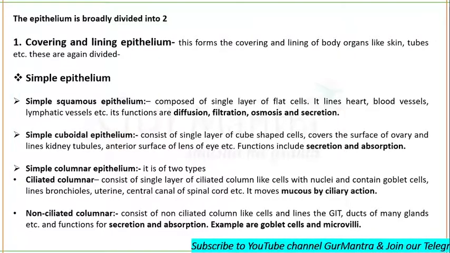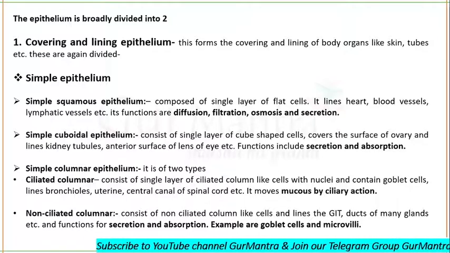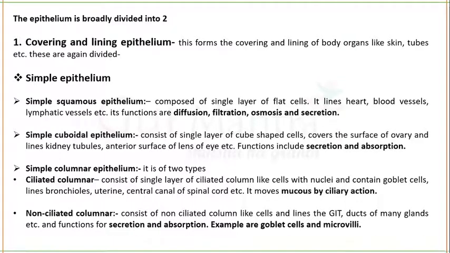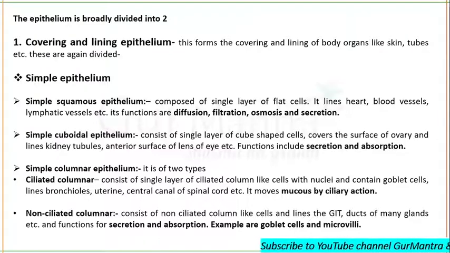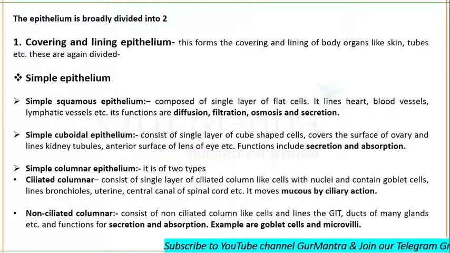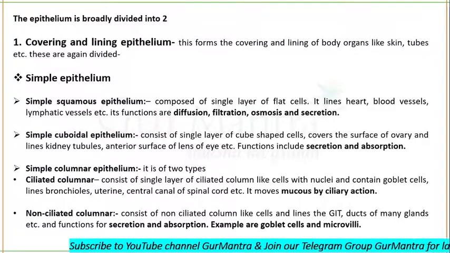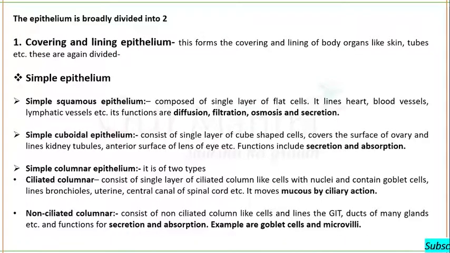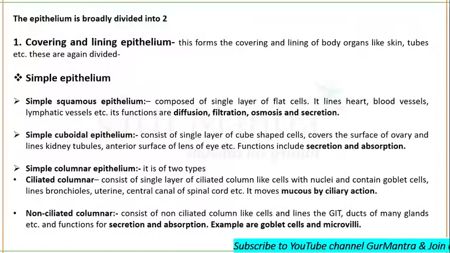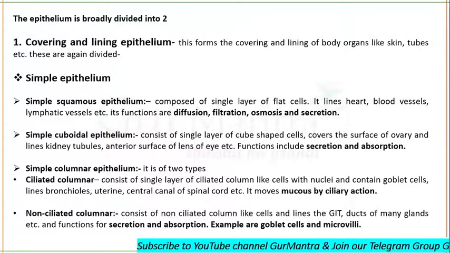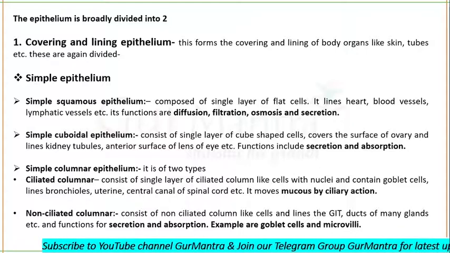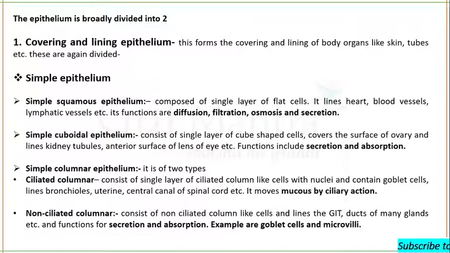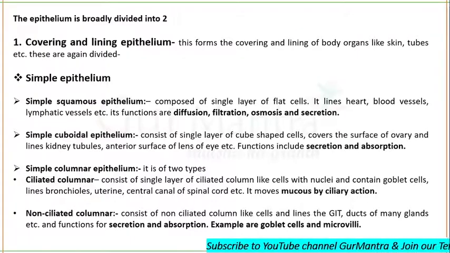Non-ciliated columnar consists of non-ciliated column-like cells and lines the gastrointestinal tract, ducts of many glands, etc., and mainly functions for secretion and absorption. We know that the function of cuboidal and columnar epithelium is secretion and absorption. So these non-ciliated columnar cells may consist of goblet cells and microvilli. Okay, so that's all about simple squamous, simple cuboidal, and simple columnar epithelium.